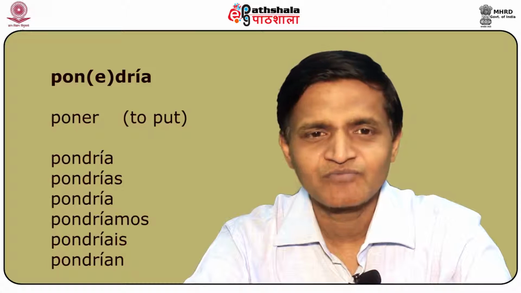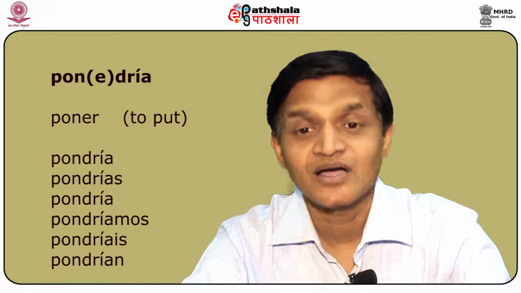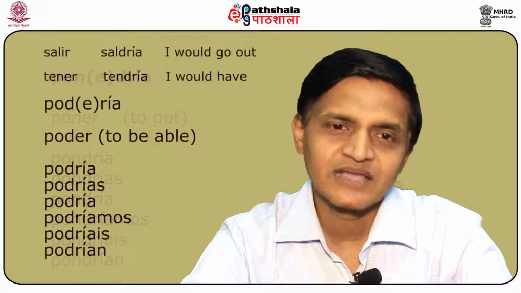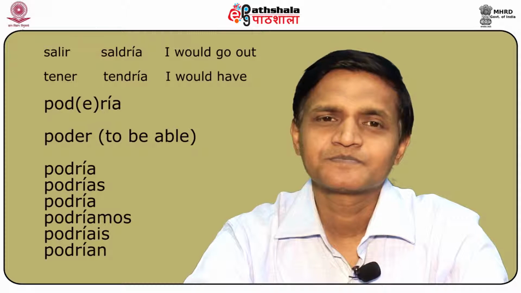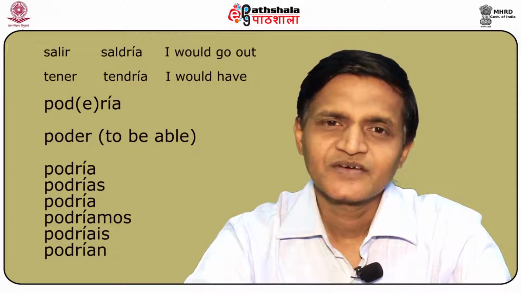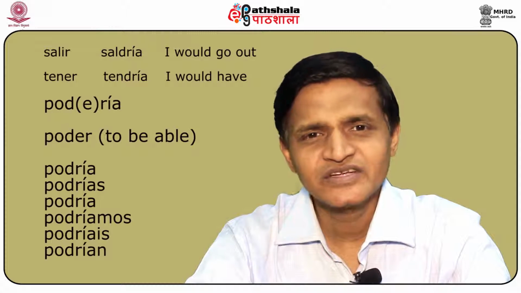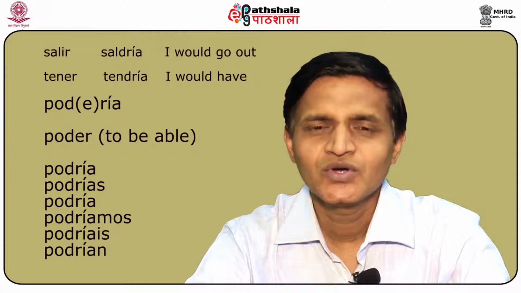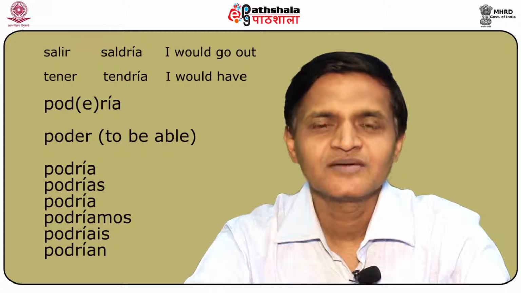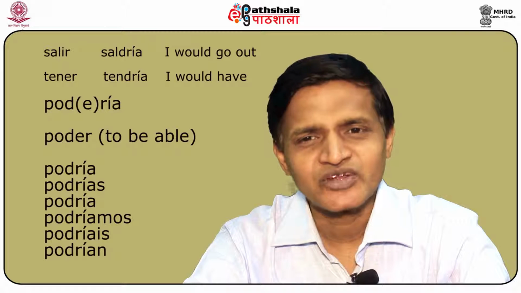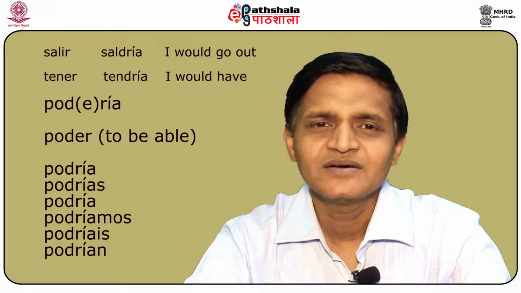There are other verbs like poner, like salir, which changes to saldría, I would go out, etc. Tener, tendría, I would have, etc. Verbs like poder also drop the vowel of the infinitive entirely. So, poder becomes podría, podrías, podría, podríamos, podríais, and podrían.